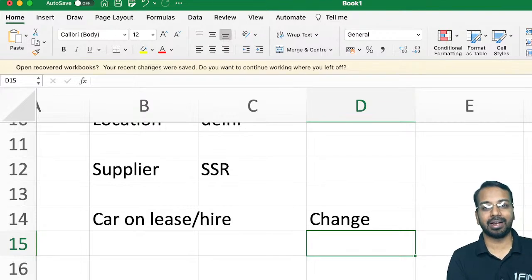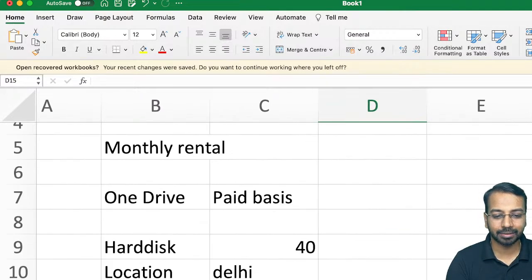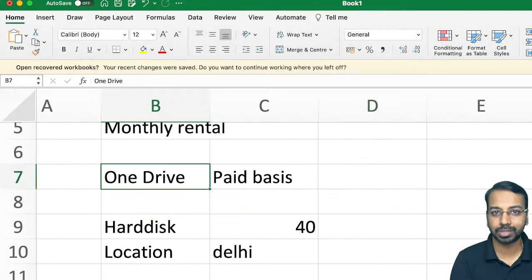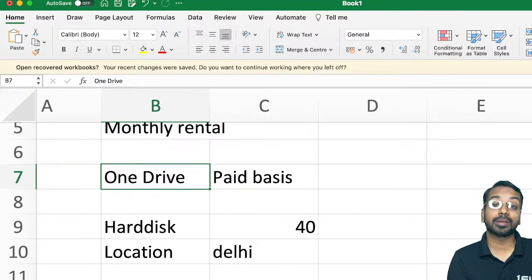And whenever there is an SSR, the asset is not identified, and that particular contract will not be covered by Ind AS 116. Same example in the case of OneDrive or Google Drive, whatever you use, cloud storage, for those of you who are using it on a paid basis. You cannot say, Google, you have to store this only in my city, only in my town. Google will say nothing doing. I'll store it wherever, whichever place I want, within India maybe. So whenever Google or Microsoft wants, they will change the hard disk, they will change the server.